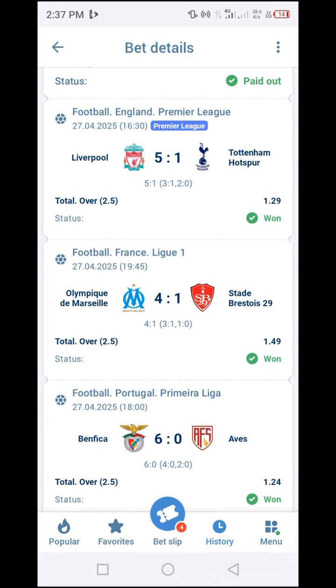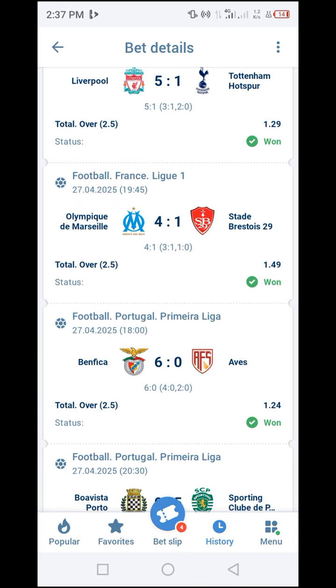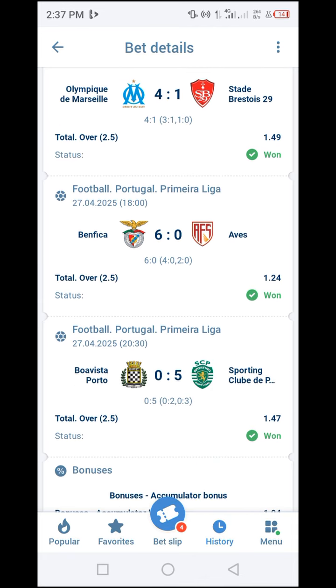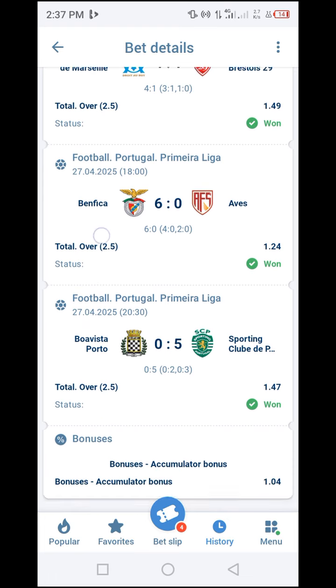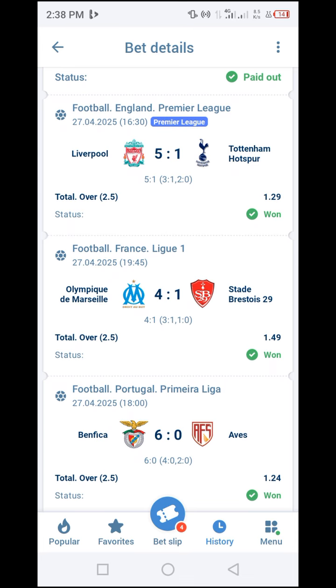For this ticket, we had goal probability as well. England Premier League, Liverpool against Tottenham, 2.5 goals, odd 1.29. France Ligue 1, Olympique Marseille against Stade Brest, 2.5 goals, odd 1.49. Portugal Premier League, Benfica and Aves, 2.5 goals, odd 1.24. Next, Portugal Premier League, Boavista against Sporting, 2.5 goals, odd 1.47. And this was also a good success based on the strategy. Let's look at another one.